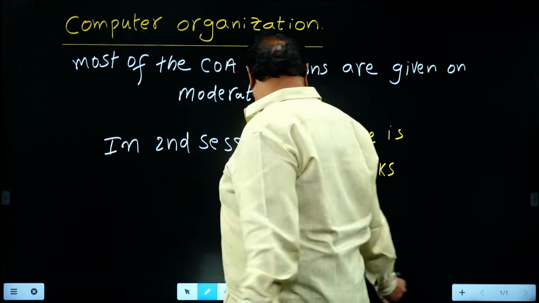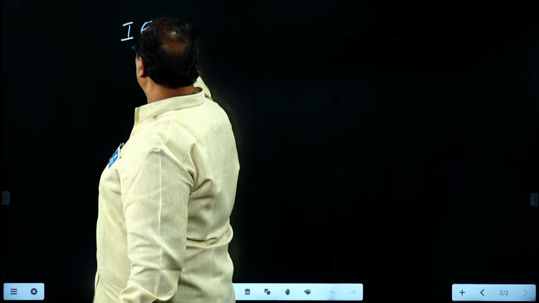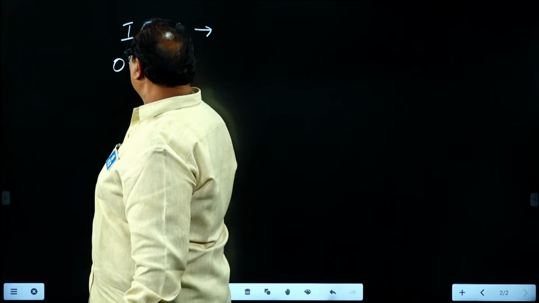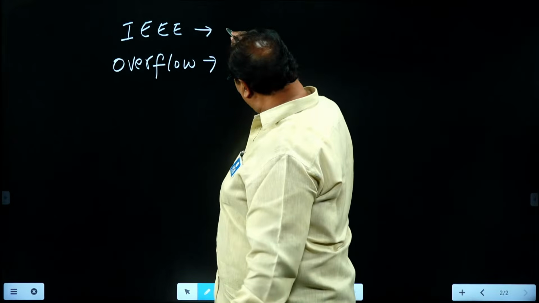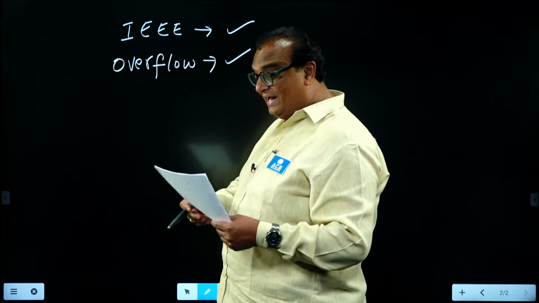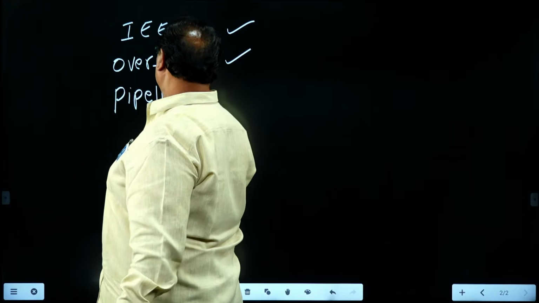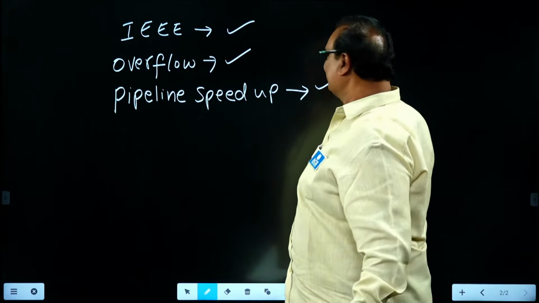These questions are given in the following concepts. In regular class, I already told, in each and every class, I expressed this clearly regarding IEEE standards and overflow. This year, in the morning session, one question was given. In the second session also, one question was given from each one. And pipeline speed up, one question was given.